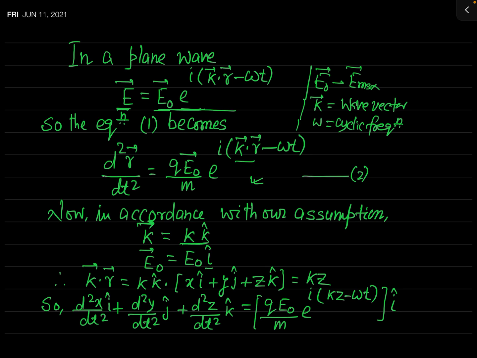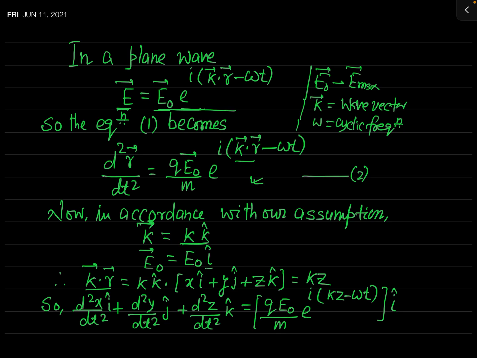You know k is k times k hat, and r is the position vector. If the position coordinates of the point where the charge is located are x, y, z, then r will be equal to xi plus yj plus zk.